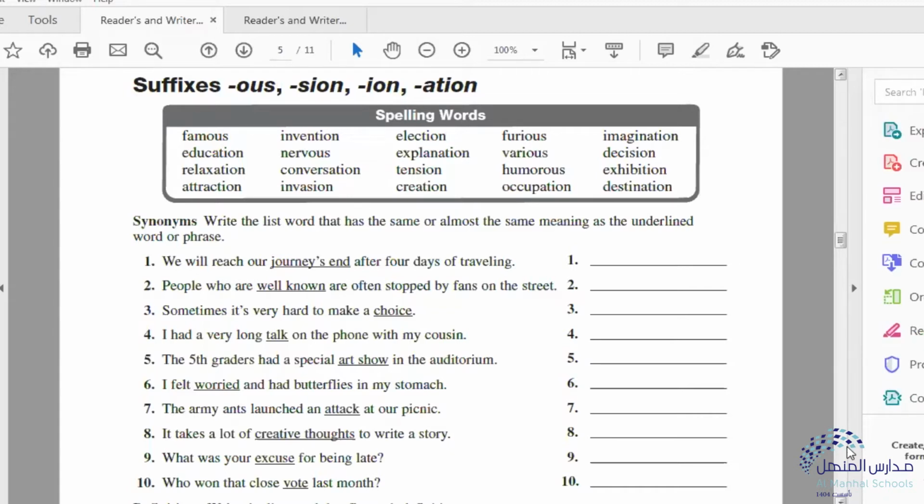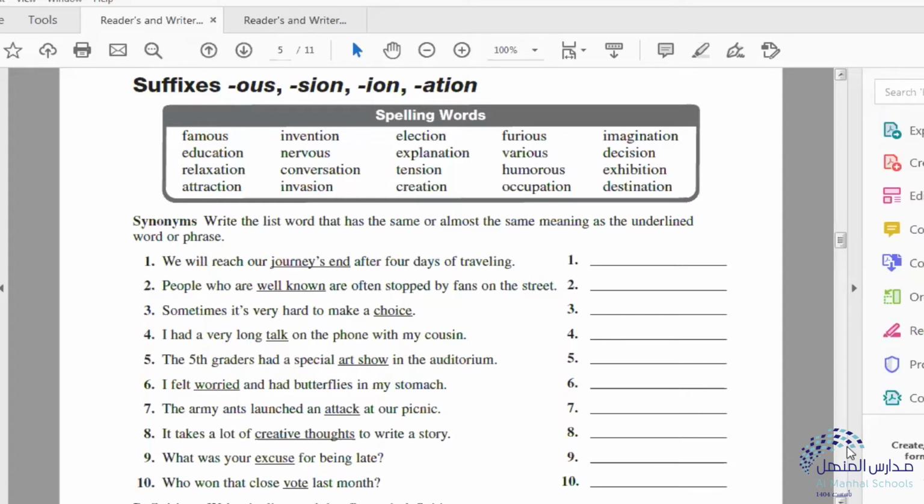When you change it, you drop the E and add I-O-N, it becomes what? Education. Relax is the base word, and you add A-T-I-O-N, you have relaxation. Attract is the verb, okay? You add I-O-N, it becomes attraction, which is a noun. Invent is also a base word. You add I-O-N, it becomes invention.